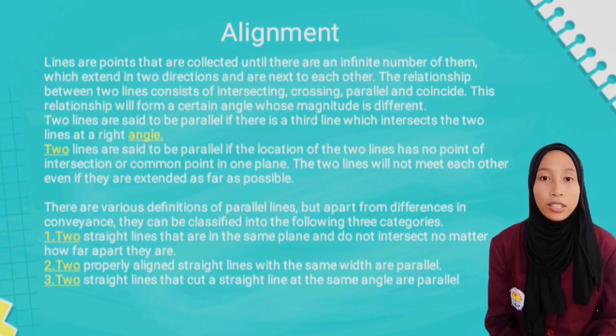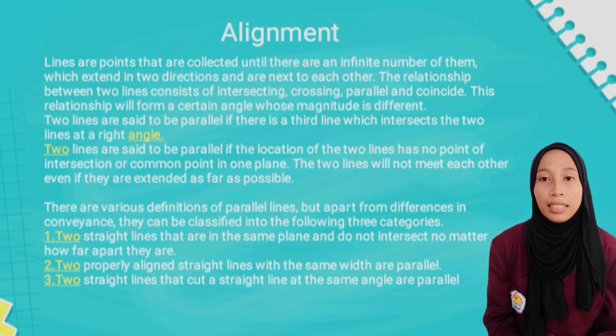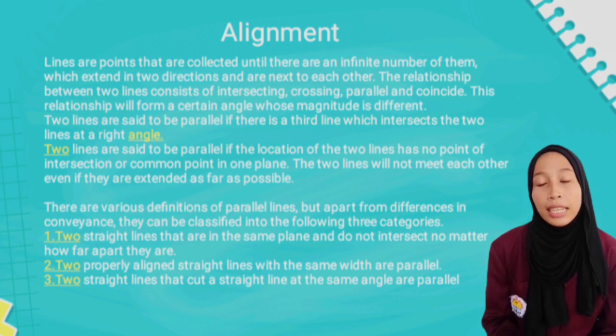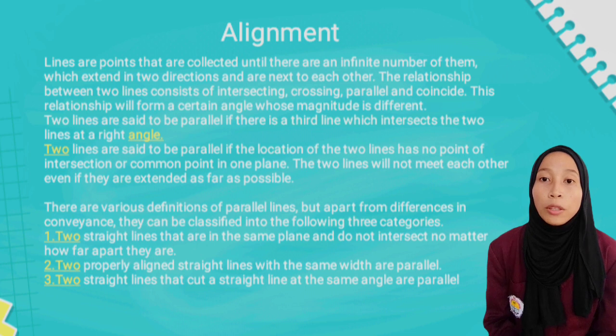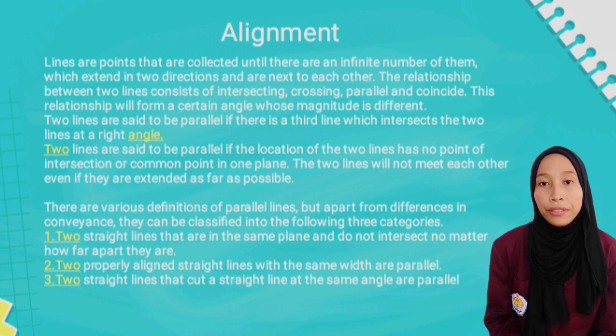Two lines are said to be parallel if there is a third line which intersects the two lines at a right angle. Two lines are said to be parallel if the two lines have no point of intersection or common point in one plane. The two lines will not meet each other even if they are extended as far as possible.